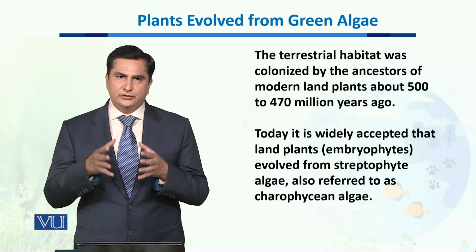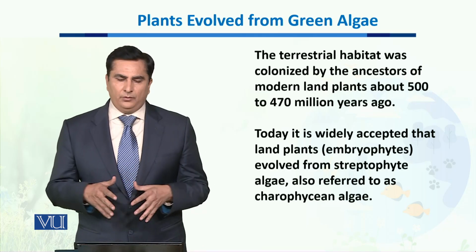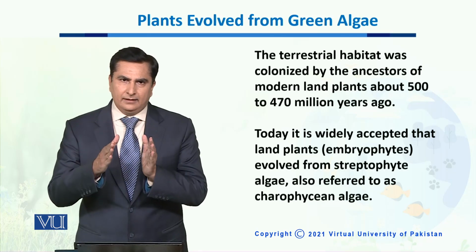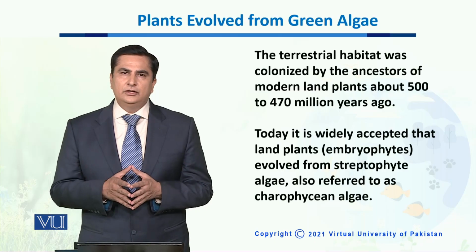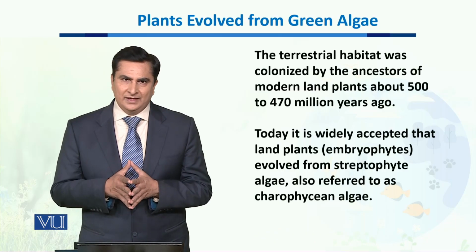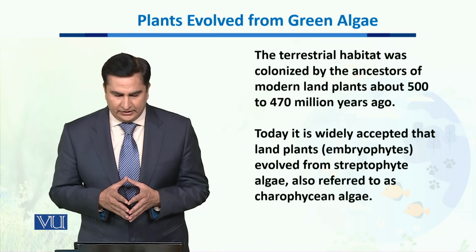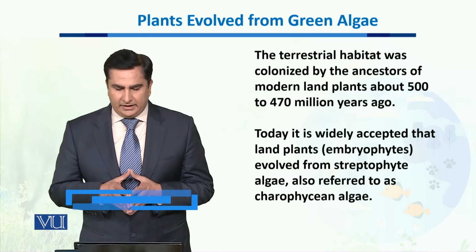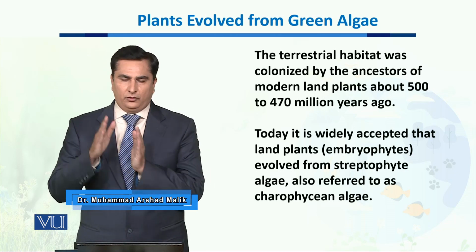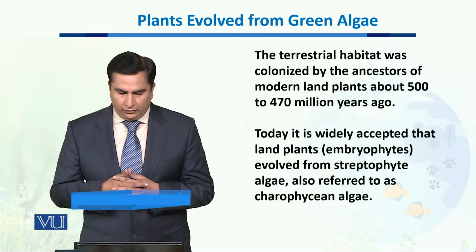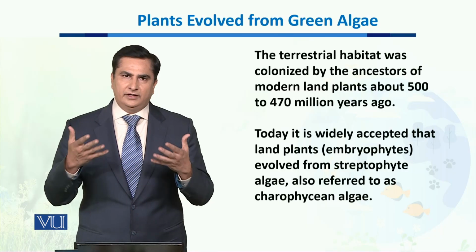Dear students, in this unit we will talk about how plants evolved from the green algae. Plants colonized the terrestrial land approximately 500 to 470 million years ago, and they evolved from the ancestor of modern green algae. It is widely accepted that these land plants, which are known as embryophytes, evolved from streptophyte algae, which is also referred to as the Charophycean algae, or the ancestor of modern green algae.